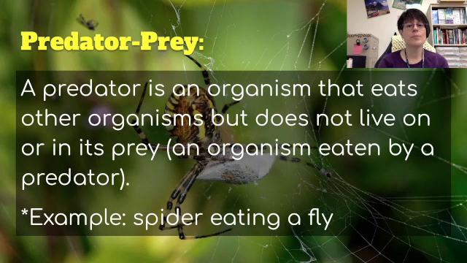There is also a predator-prey relationship. This is where a predator is an organism that eats other organisms but does not live on or in its prey. And an organism that is eaten by a predator is the prey. So an example here is the spider eating a fly.